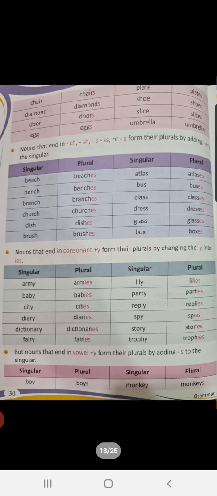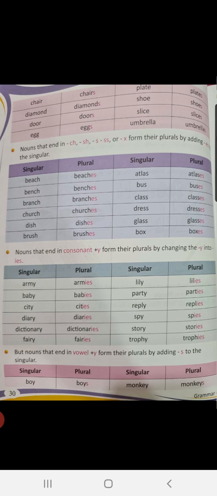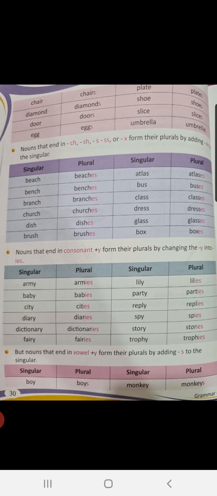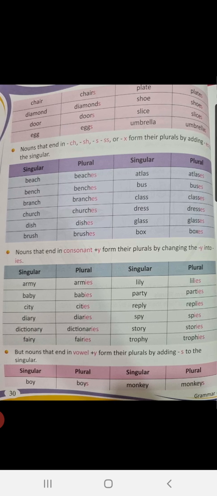In those nouns, you change them into plural by adding ies. For example, army, baby, city, diary, dictionary, fairy, and so on.